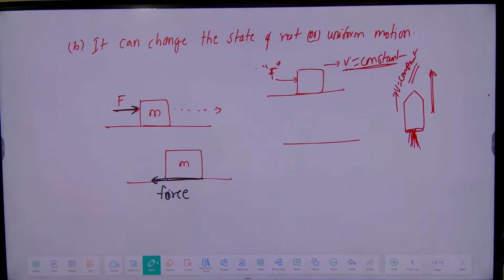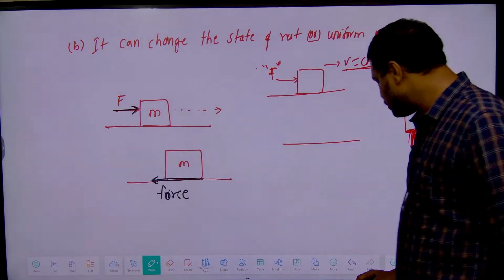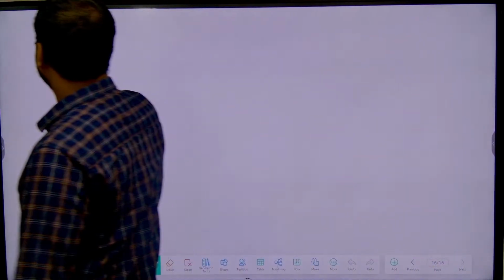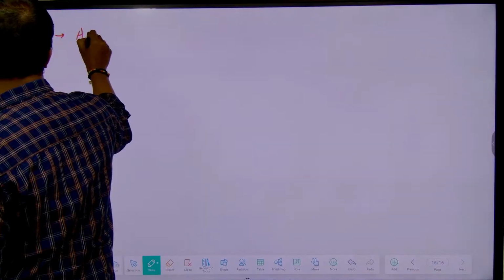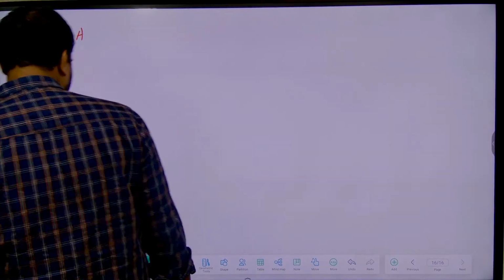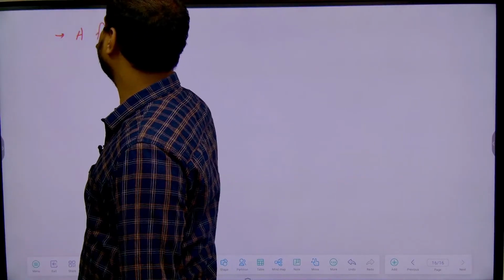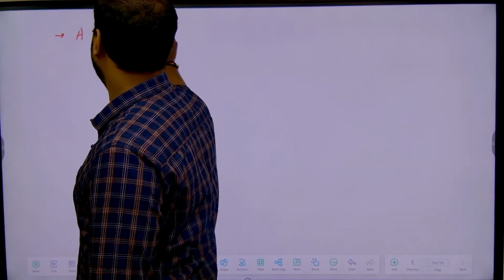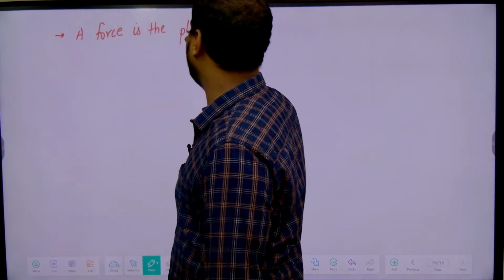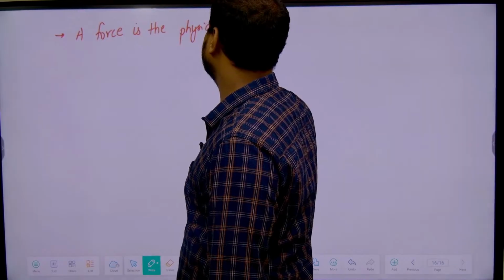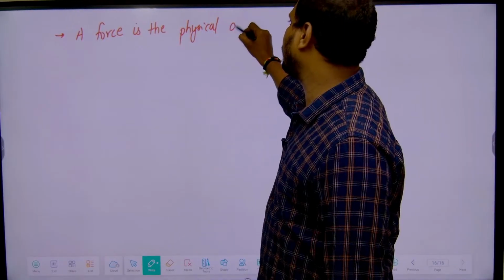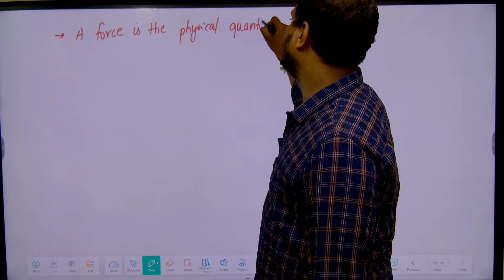Now together, combinedly, we can write one common statement. So I'll dictate that, you just write down that common statement. A force is the physical quantity that can